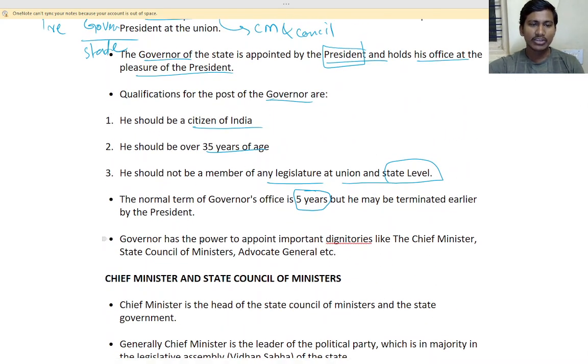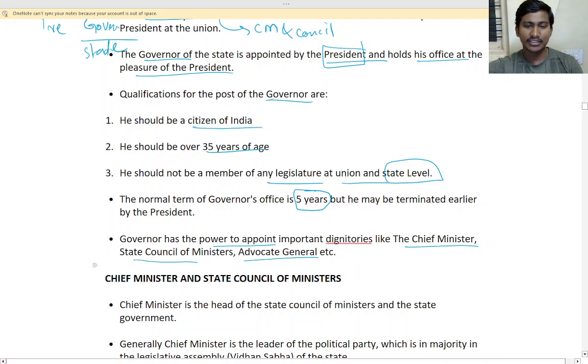The governor has the power to appoint important dignitaries like chief ministers, state ministers, the advocate general, and everything in the state.